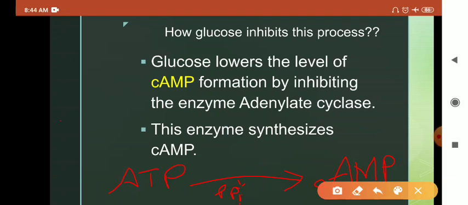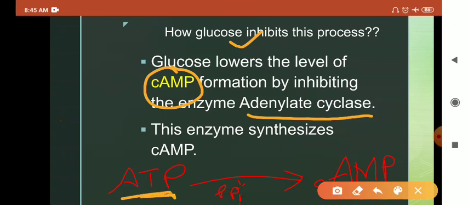But whenever glucose is present in the medium, it lowers the level of cyclic AMP. How? It inhibits the enzyme adenylate cyclase. What is the purpose of this enzyme adenylate cyclase? Here you can see this is ATP, and ATP converts into cyclic AMP with the help of this enzyme adenylate cyclase.